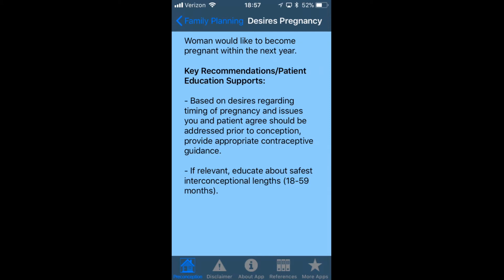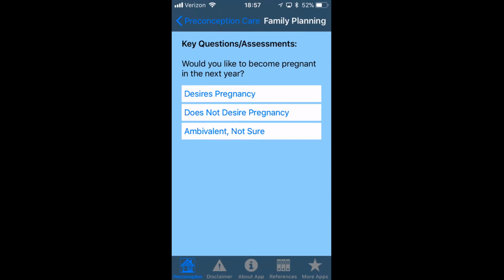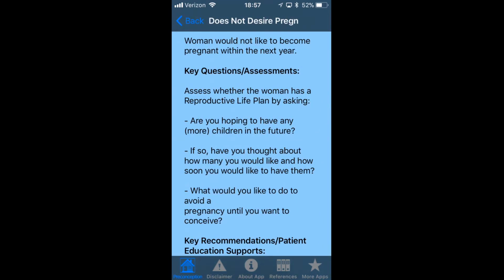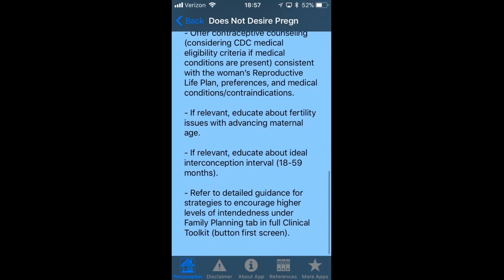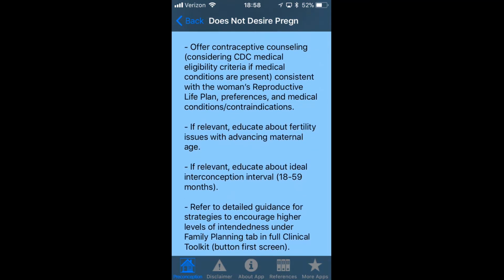It talks about what to do if the patient doesn't want to become pregnant and walks you through some content there. Note at the bottom here it has information about going back to the family planning tab in the full toolkit, but it doesn't have any hyperlinks to that.